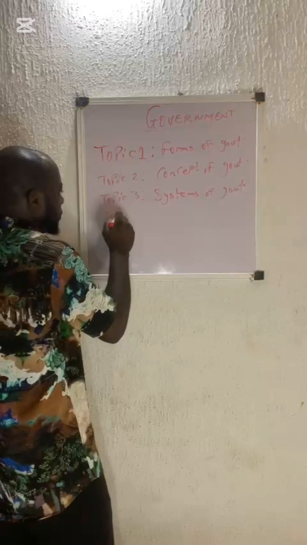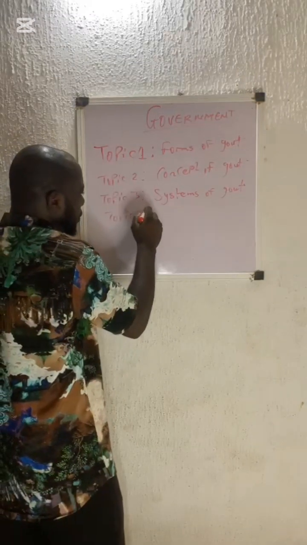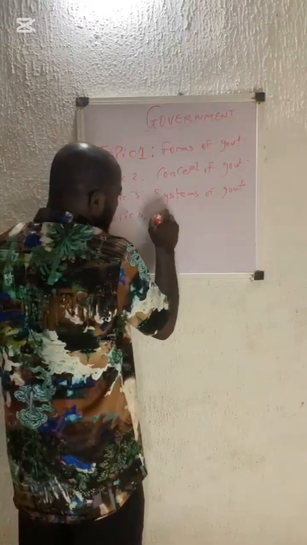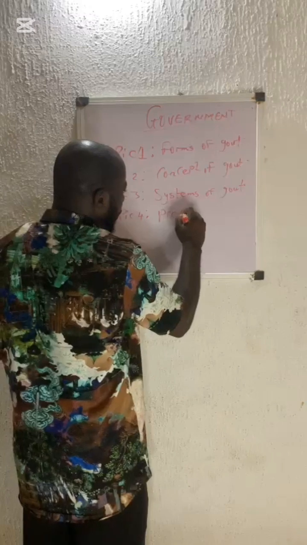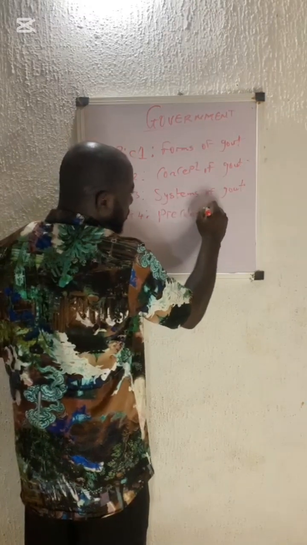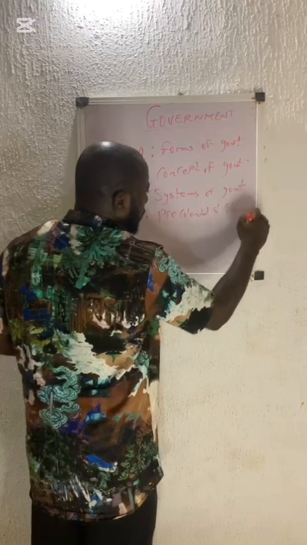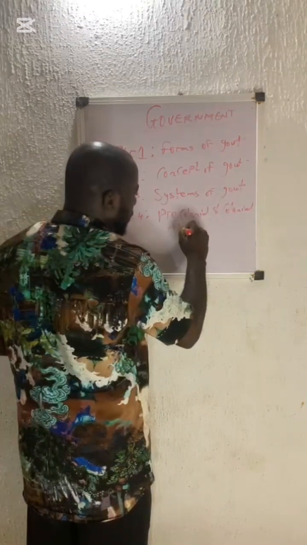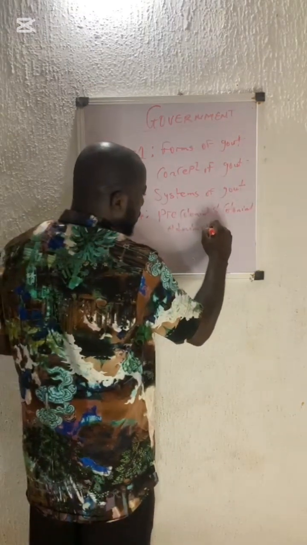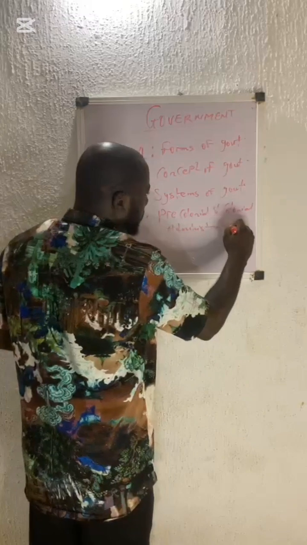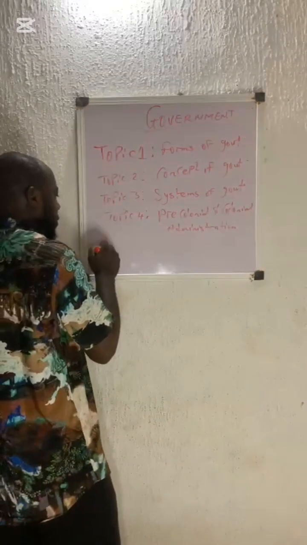Topic 4, we have pre-colonial and colonial administration.